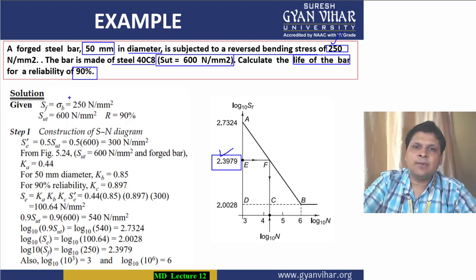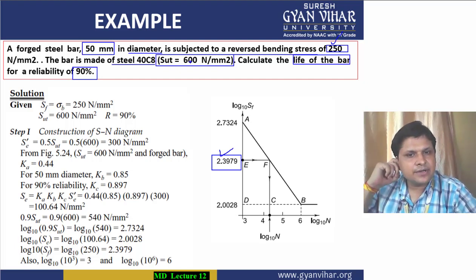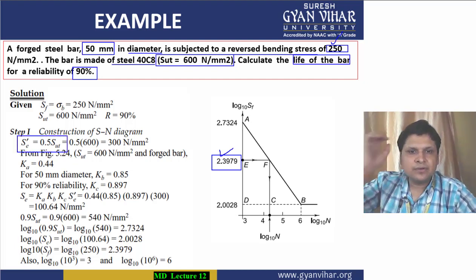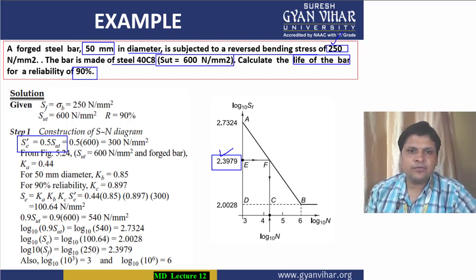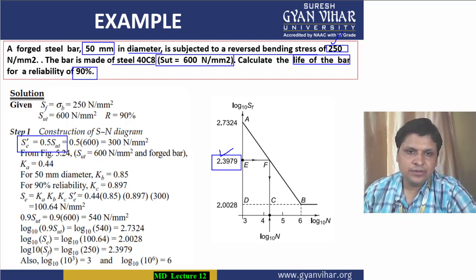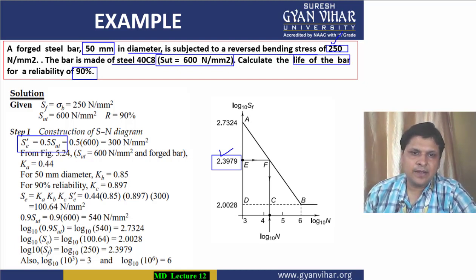All right. Apart from that, in the question they have given you the ultimate tensile strength value. And as I have already told you, in case of steel, we all know that the experimental endurance limit value can be calculated by the formula E dash is equal to 0.5 SUT.